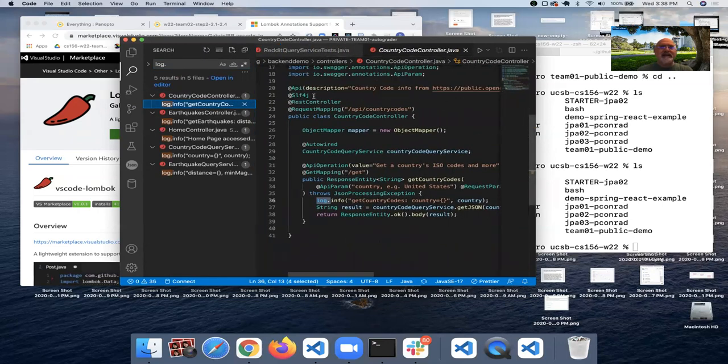And this SLF4J is part of Lombok, and that gives us the ability, if we put this SLF4J annotation on any class, then we can use log.info inside that class to print information on the log.